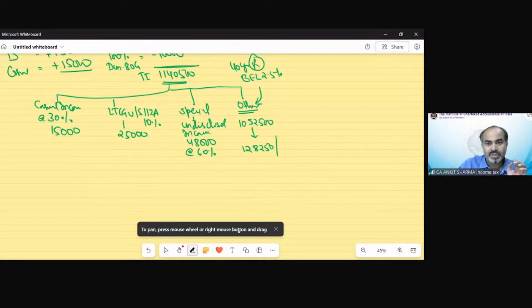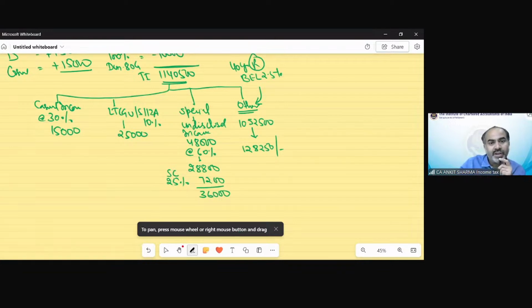Clear? This is the tax on this income. Now the tax on the casual income would be 28,800 and the special rate of surcharge is 25% in this case. That would be 7,200 rupees. So total tax and surcharge in this case would be 36,000.